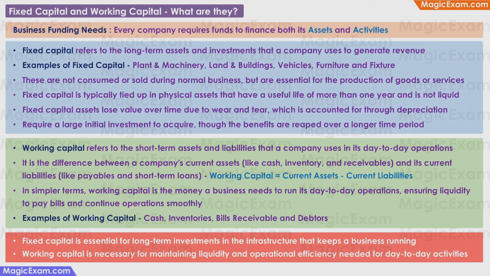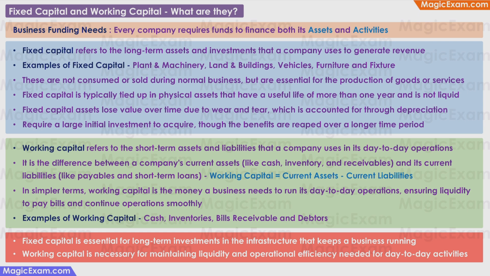The next topic in this chapter is about management of fixed capital and working capital. So we have to understand what these two terms mean. We know that every business needs funds or money for its assets and its activities. Fixed capital refers to the long-term assets and the long-term investments that a company uses to generate revenue.